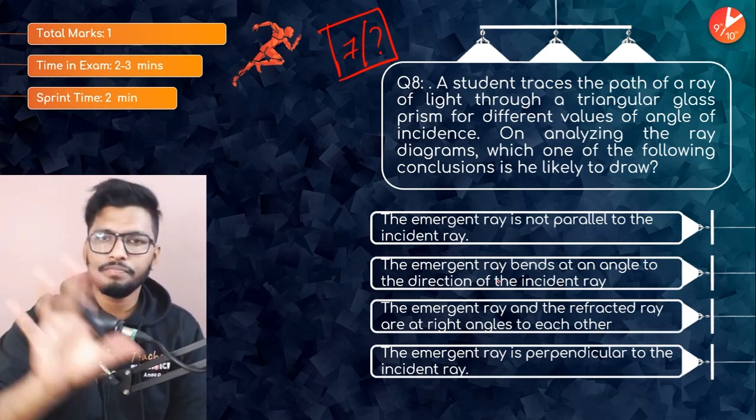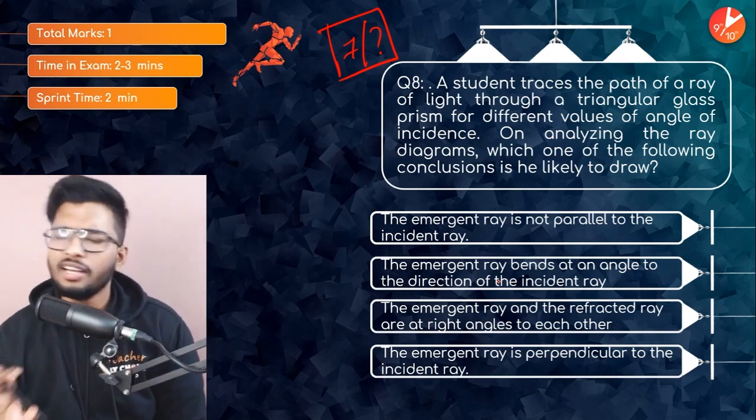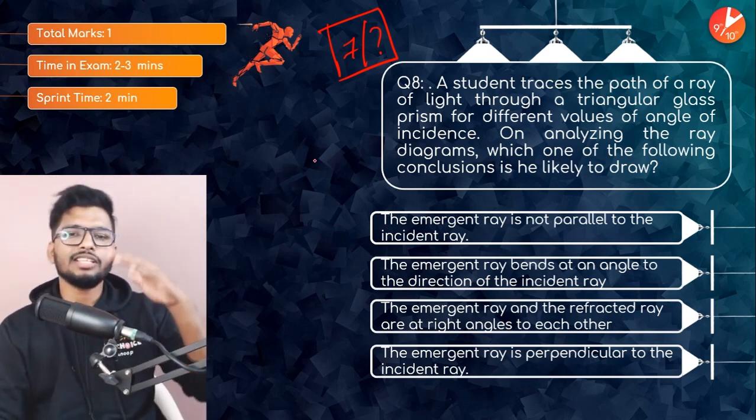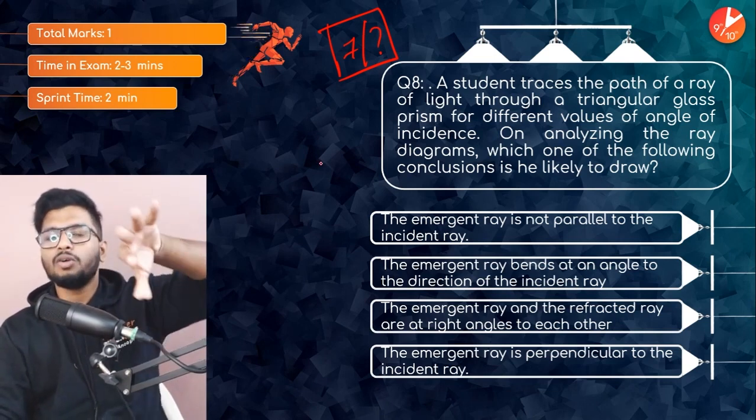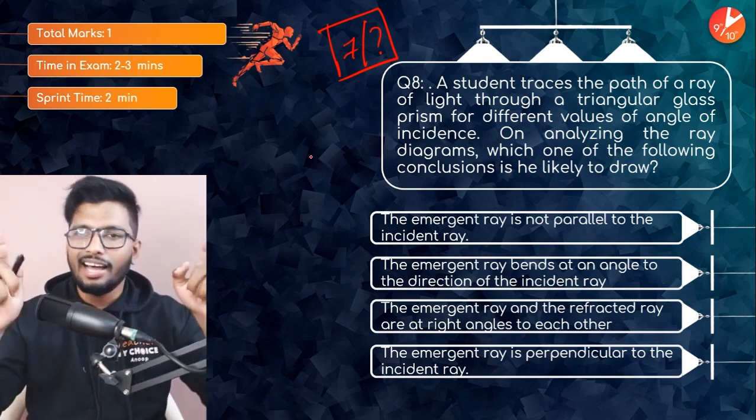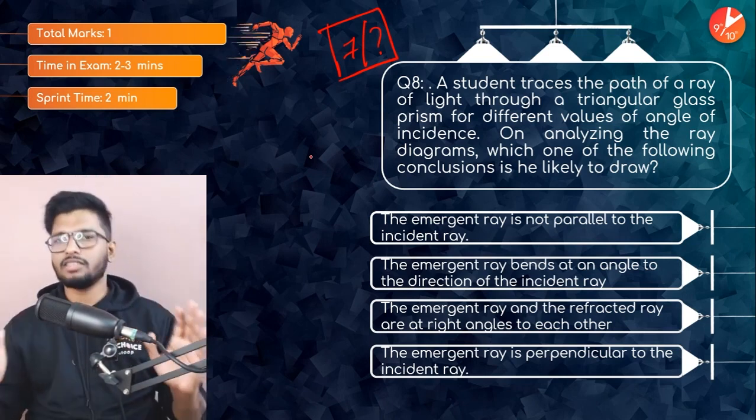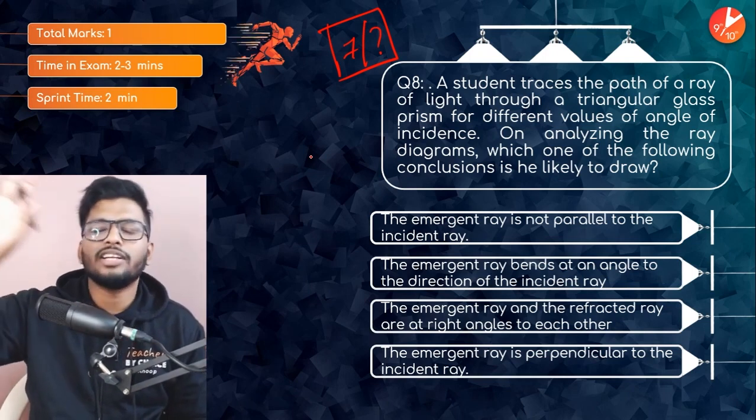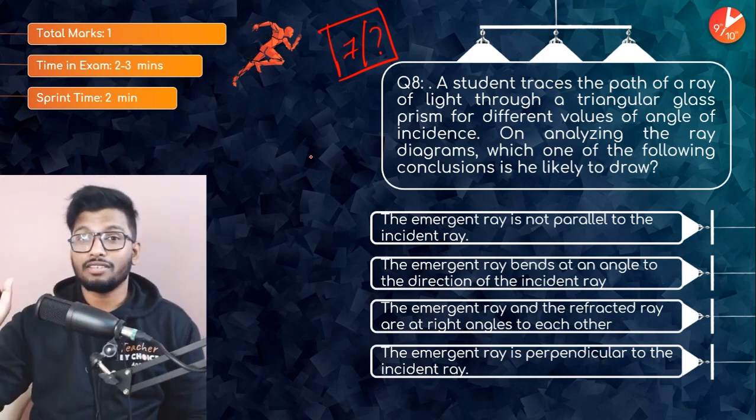In 2 to 3 minutes in your exam, it doesn't take long at all. But just think about it. If you change the angle of incidence, what would happen to the emergent ray? All right, I'll give you guys 10 seconds. Take it easy and think about it. If you need more time, pause the video, take all the time you need, but be true to yourself.